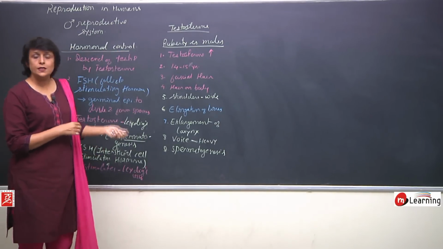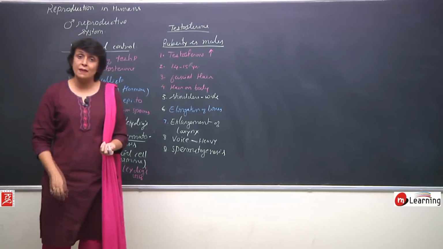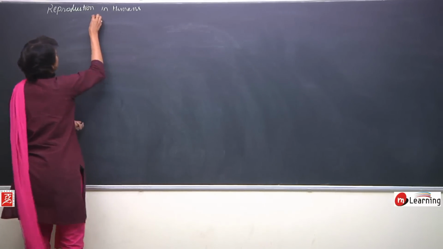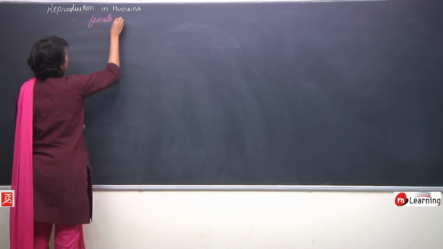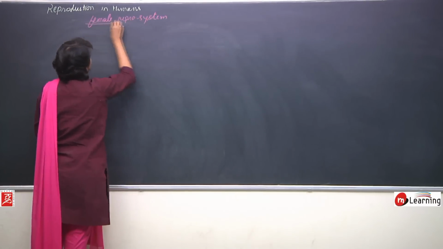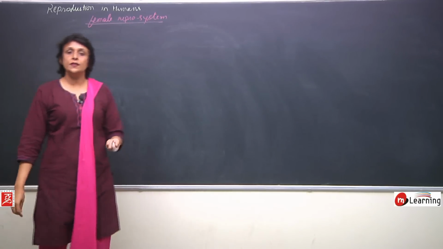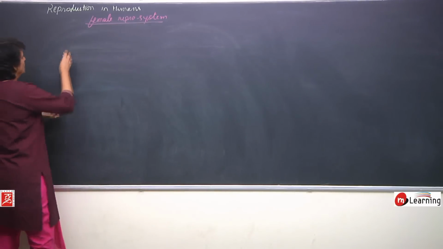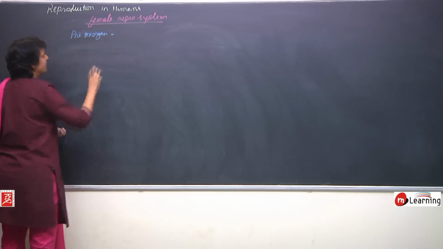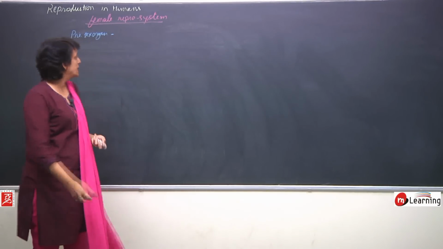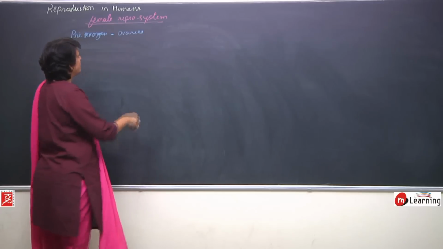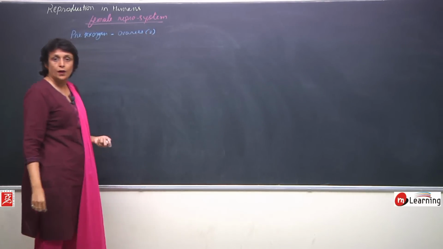Now, after the male reproductive system, let us see the structure of the female reproductive system. In the female reproductive system, again let us first discuss the primary sex organ and accessory sex organs. Primary sex organ, a pair of ovaries. So, ovaries, 2 in number, that is one pair.